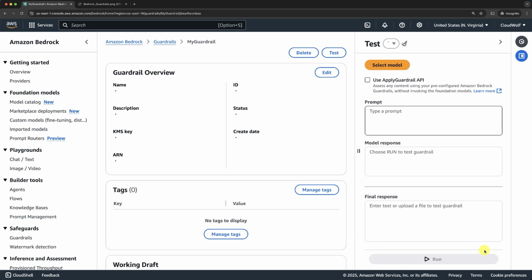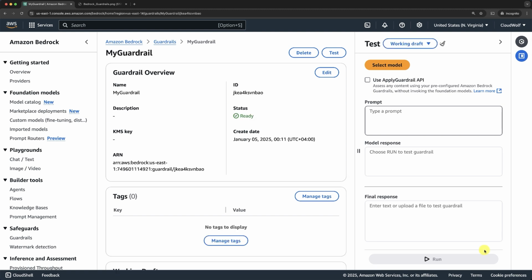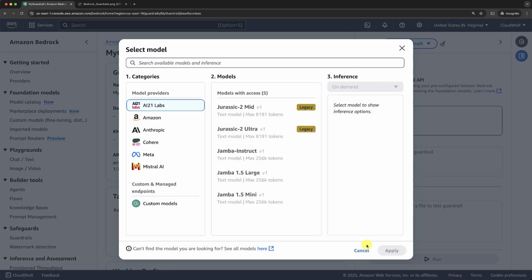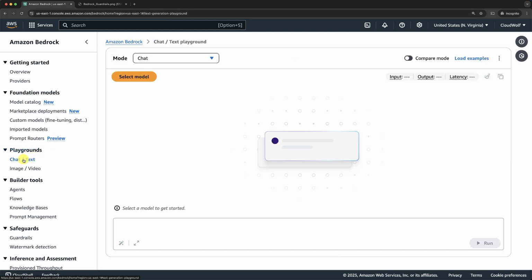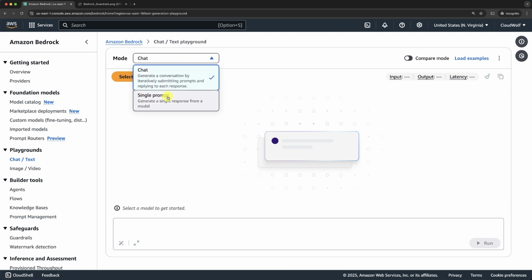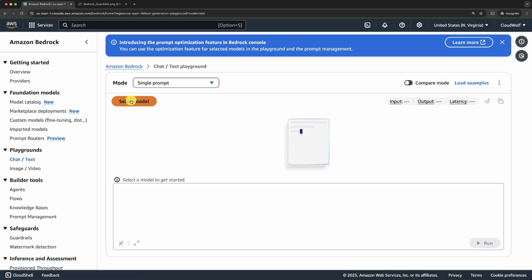And now we're going to do some tests. In order to test, you can either do the test here by entering a prompt and getting the model response for a model that you can select here. But let's actually test the guardrail in a more real-world situation by going to the text playground. Then here in the mode, make sure to select single prompt. Then here you're going to select your model.